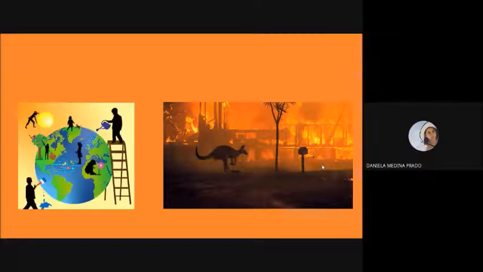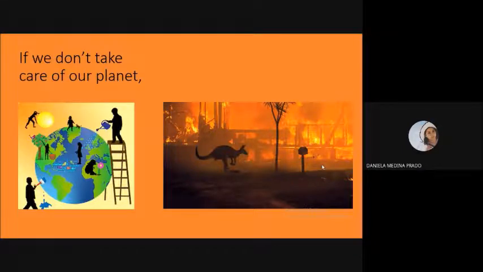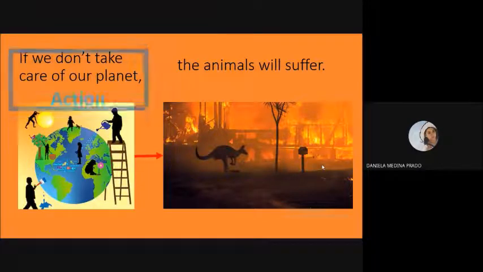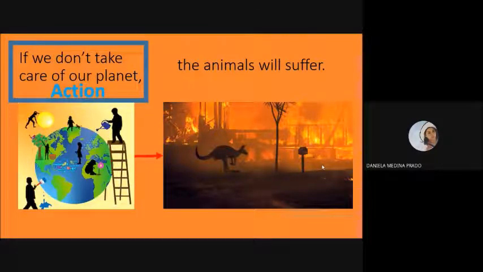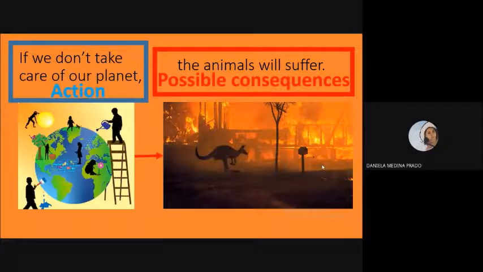What happened was that we didn't take care well enough of the environment. So, if we don't take care of our planet, that is a condition, that is the action. The consequence will be that the animals will suffer. This is the action if we don't take care of our planet, and this is the possible consequence. The animals will suffer.